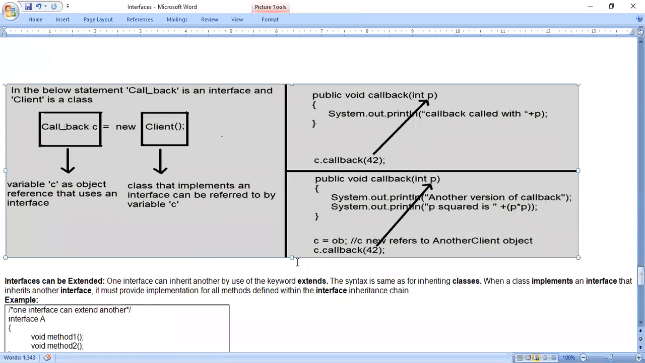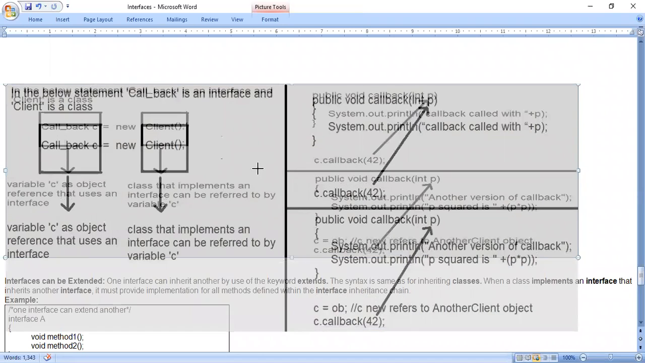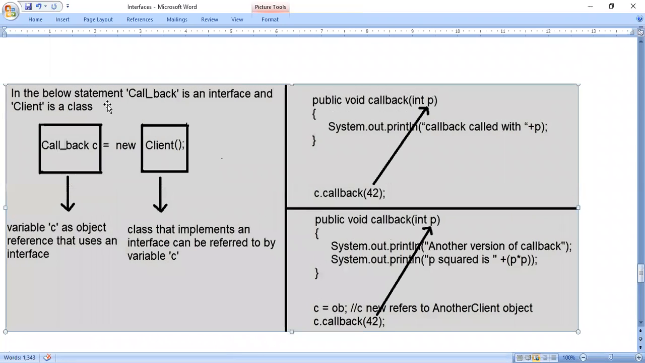Just observe this diagram. In the above statement, Callback is an interface and Client is a class. Callback c = new Client(). Note there is no underscore symbol here, it is a typing mistake; it is one word, Callback, continuously. This part we have already discussed in the previous program. Variable C is an object reference that uses an interface. A class Client that implements the interface can be referred to by variable C. This much we have discussed.